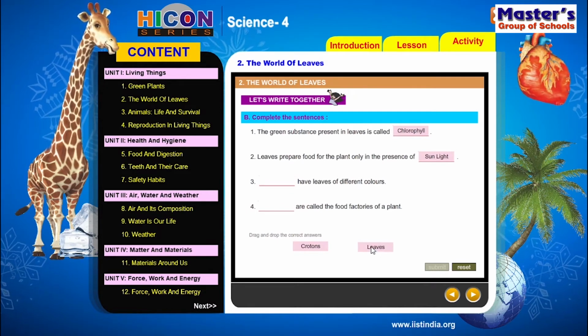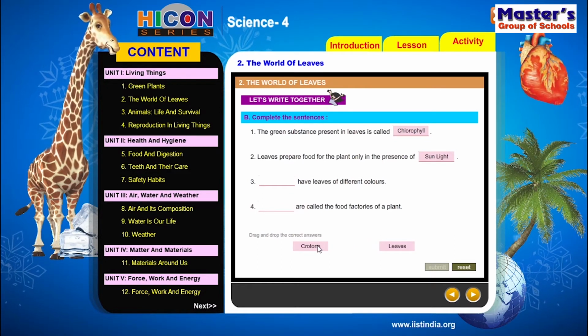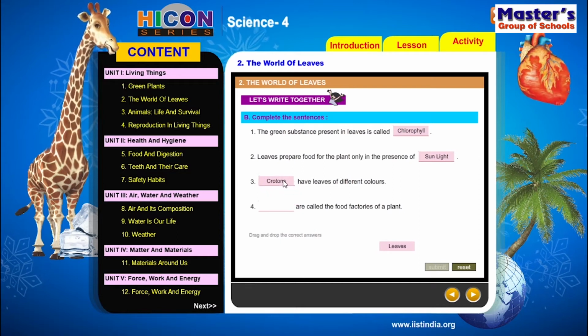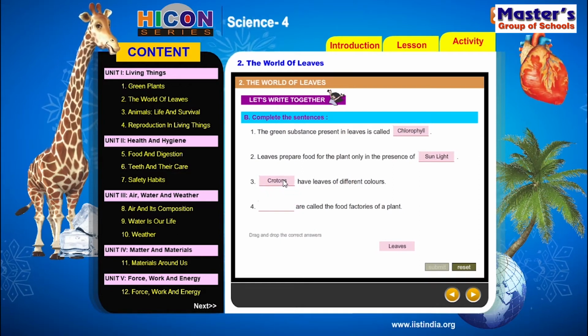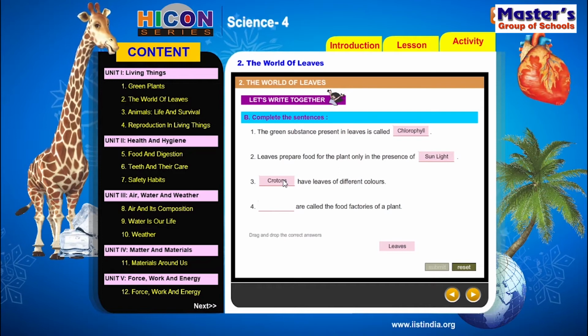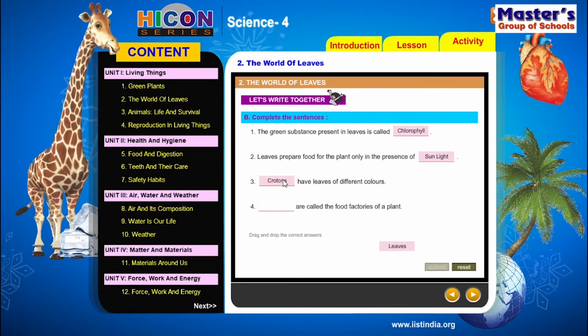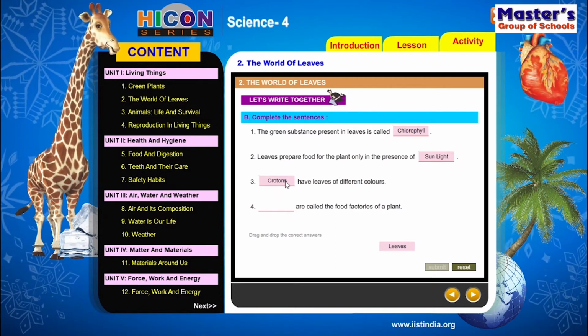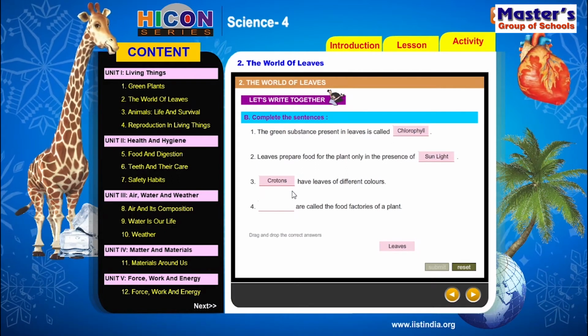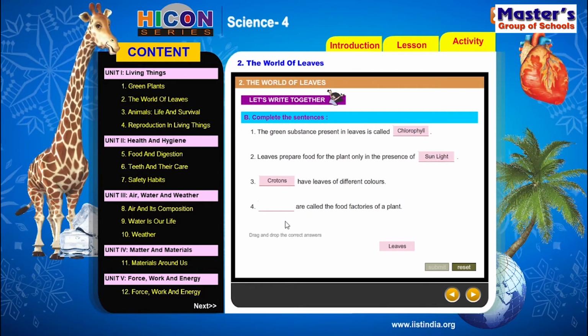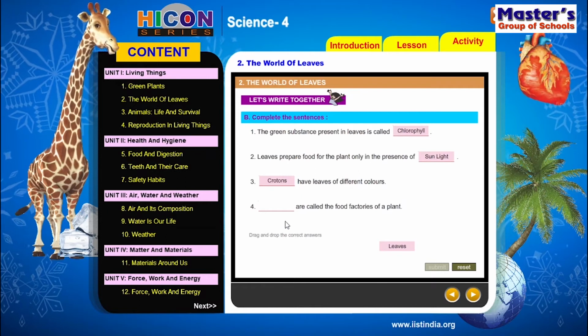So the correct answer for the third sentence is crotons. Crotons are some special species of plants which have different colored leaves. If you observe, most people grow these crotons in their houses. Some crotons have red colored leaves, some have yellow colored leaves, some have white colored leaves. So children, read the fourth sentence.